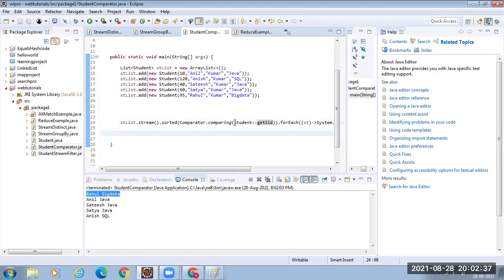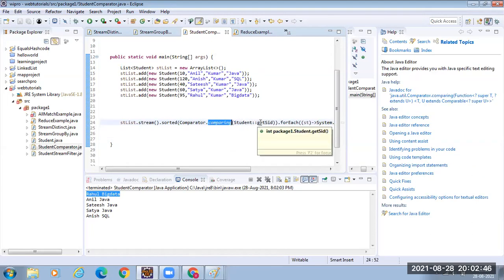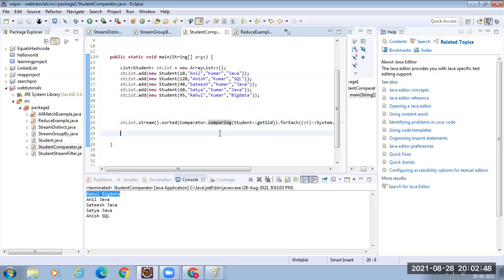Just tell the property based on which you want to sort. To whom do you need to tell? To the comparing method, you tell the property based on which you want to sort. Otherwise, if you have written a comparator earlier, you will write a separate class which implements Comparator. You will override the compare method taking two arguments.